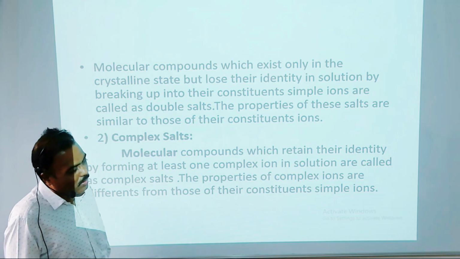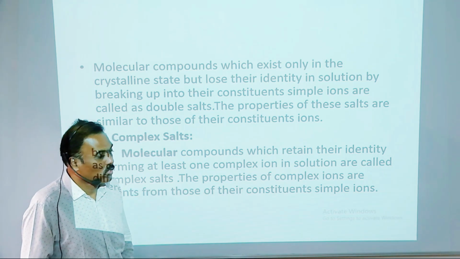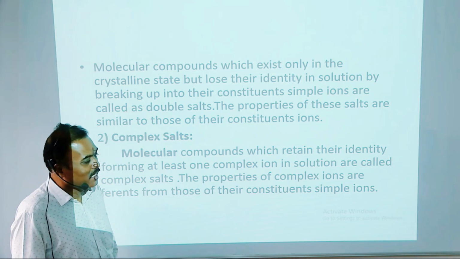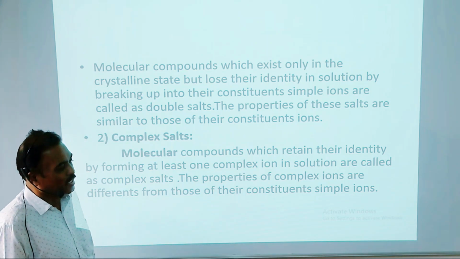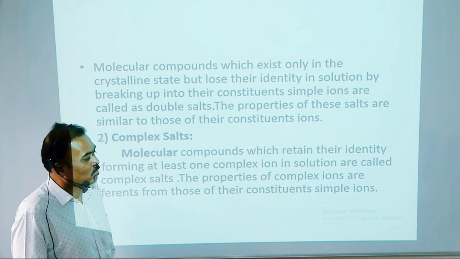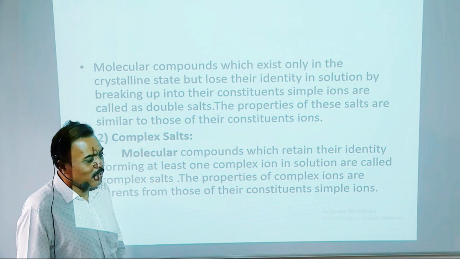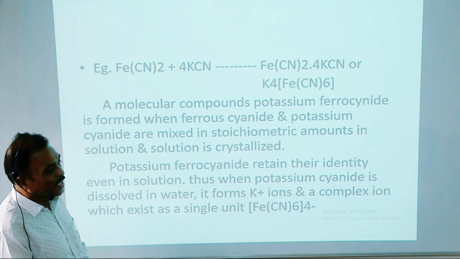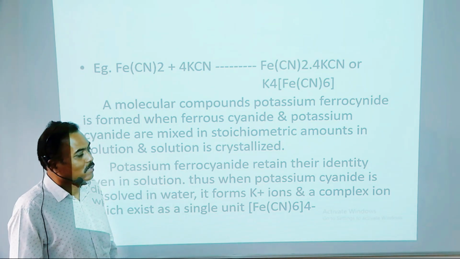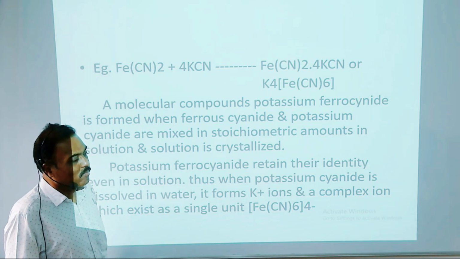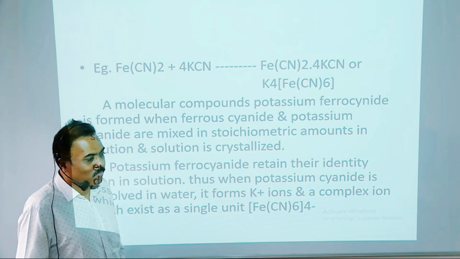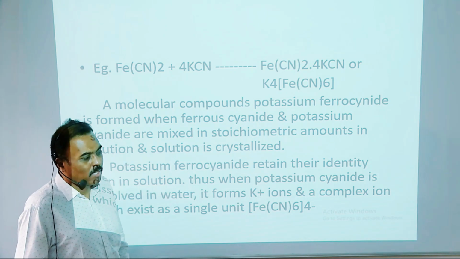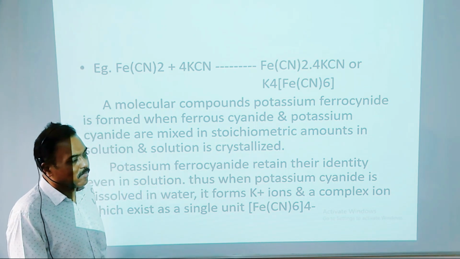Then the second type of molecular compound is complex salt. A complex salt is a molecular compound which retains its identity by forming at least one complex ion in solution. The properties of a complex salt are different from those of its constituent simple ions. The example is Fe(CN)2, ferrous cyanide, plus potassium cyanide, KCN. It produces Fe(CN)2·4KCN, or we can say K4[Fe(CN)6].